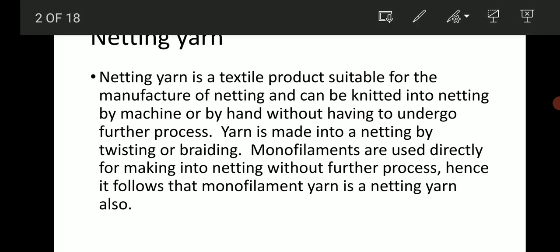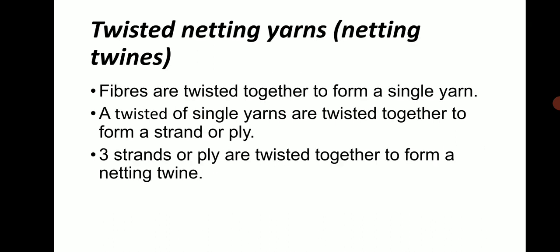Knitting yarn. Knitting yarn is a textile product suitable for the manufacture of netting and can be knitted into a netting by machine or by hand without having to undergo any further process. Yarn is made up into netting by twisting or braiding. Monofilaments are used directly for making netting without further process. Hence, it follows that a monofilament yarn is a knitting yarn also.